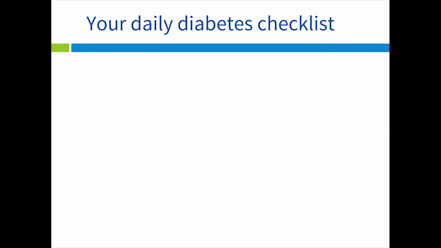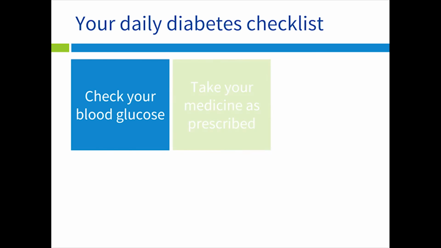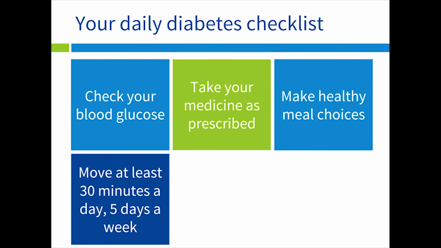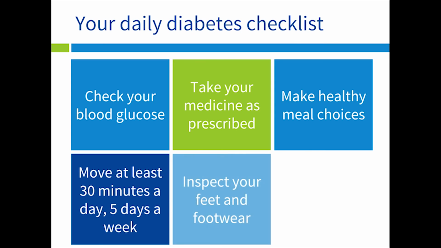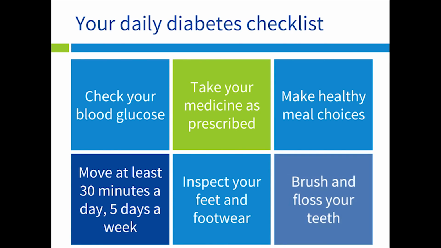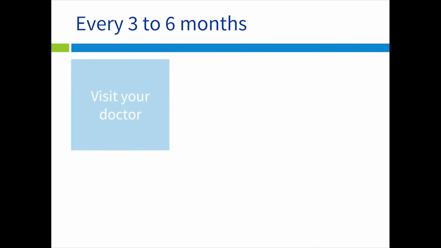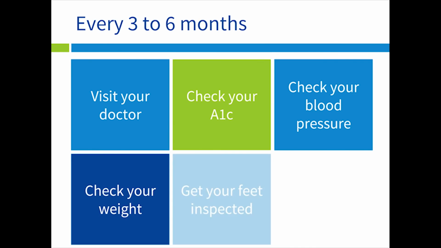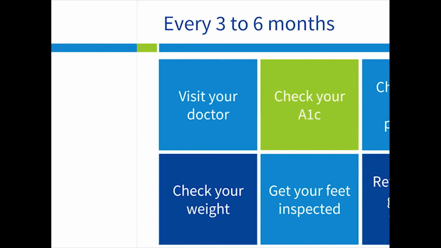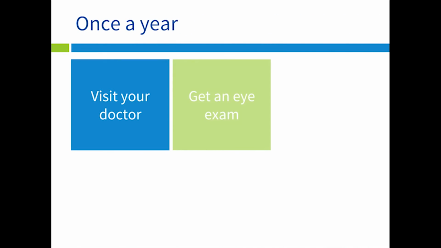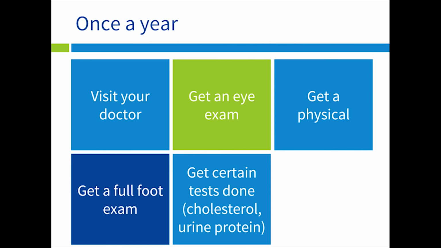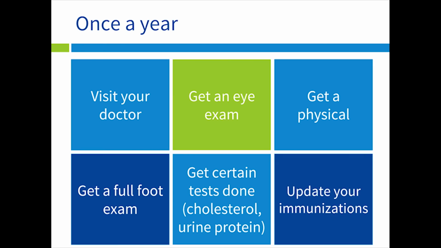Here's an easy checklist for what you need to do every day to keep your diabetes under good control. Check your blood glucose. Take your medicine as prescribed. Make healthy meal choices. Move at least 30 minutes every day, at least 5 days a week. Inspect your feet and footwear, and brush and floss your teeth. Every 3 to 6 months, you'll visit your doctor. Your doctor will check your A1C, your blood pressure, your weight, your feet, and review your blood glucose targets. And once every year, get an eye exam, get a complete physical exam, get a full foot exam, have some blood tests done, such as cholesterol and urine protein, and update your immunizations.